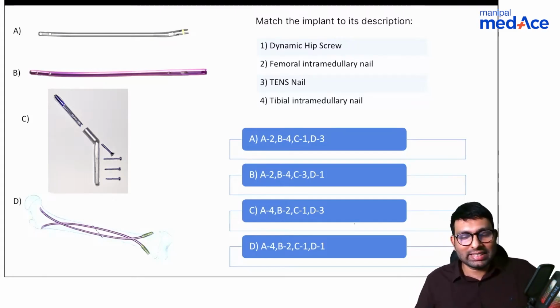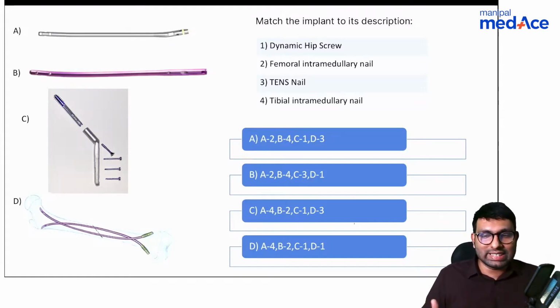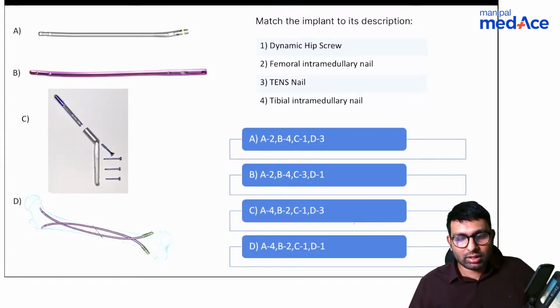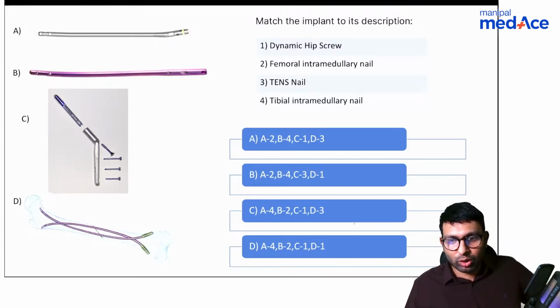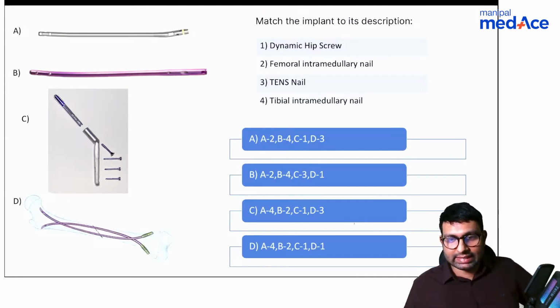Even if you know one of these answers, you can tell me in the comment box. If you know what A is, what B is, or what C is or D is, you can tell me. Dr. Jain says it's A. Shabir also says it's A. Debra Sarkar says it's C.